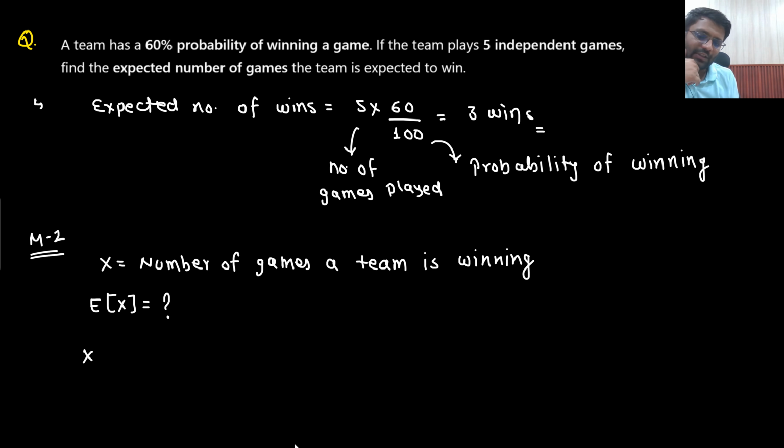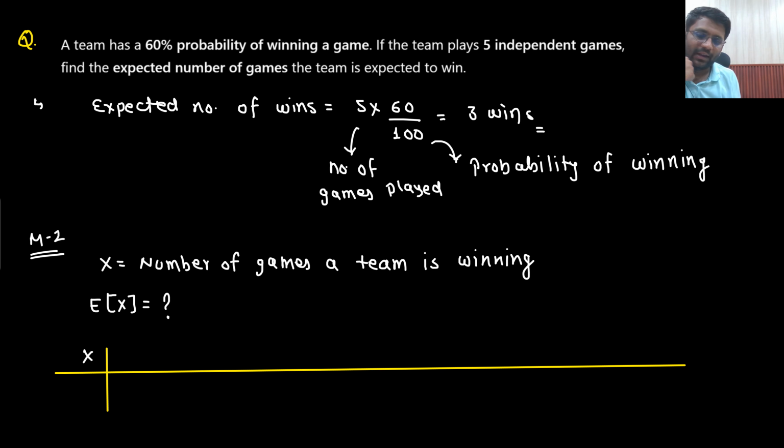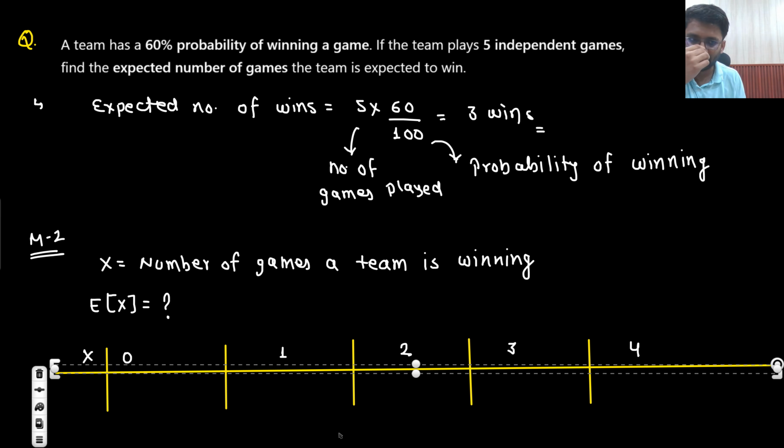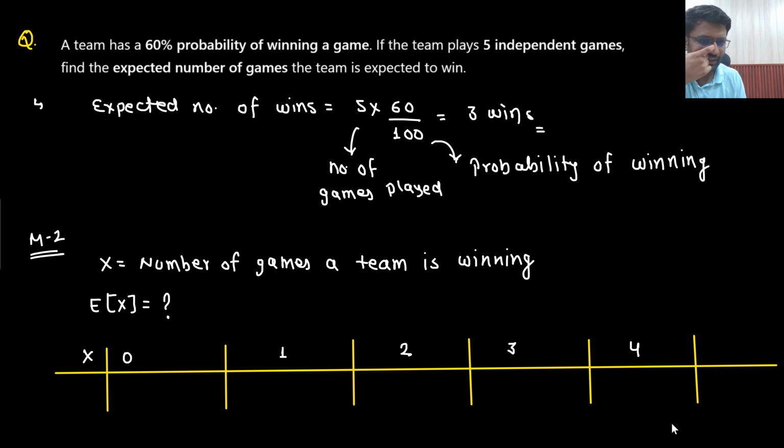Now, what all values can your random variable x take? A team may win 0 games, no game they are winning. A team may win only 1 game, or only 2 games, or only 3 games, or only 4 games, or they are winning all 5 games. These are the possible values of random variable x. Your random variable x can take these 6 values: either the team is winning 0 games, or 1 game, or 2 games, or 3 games, or 4 games, or 5 games.